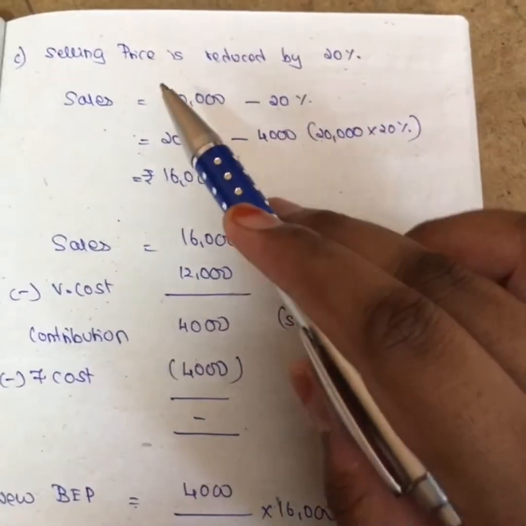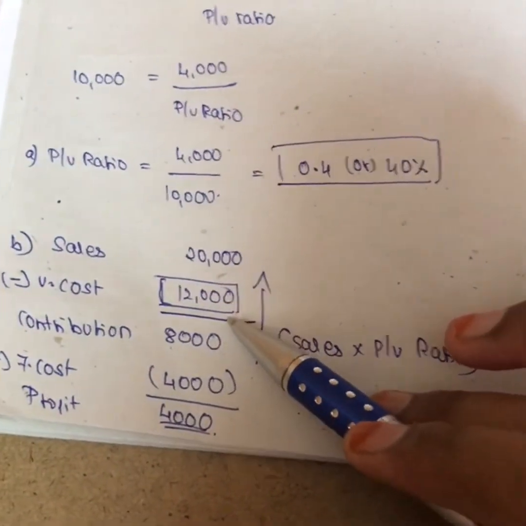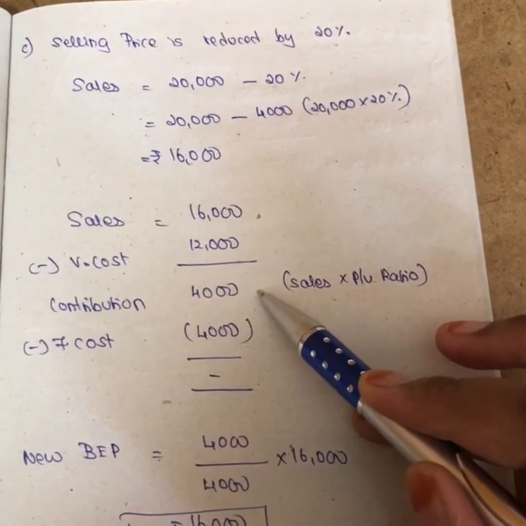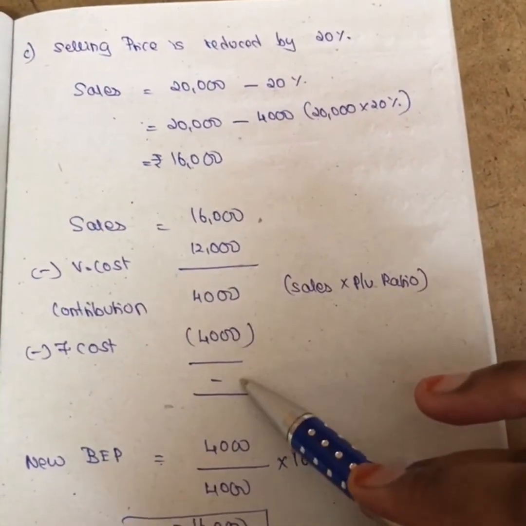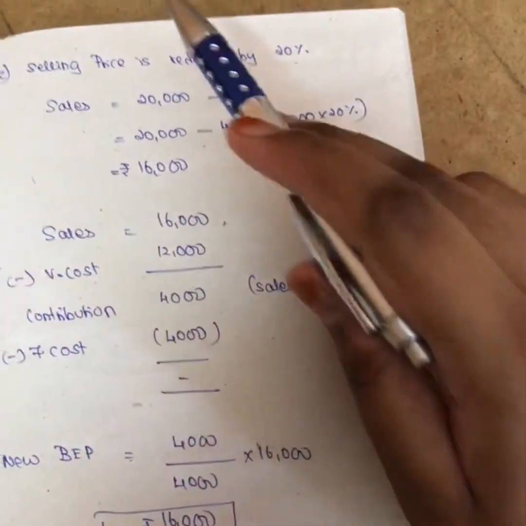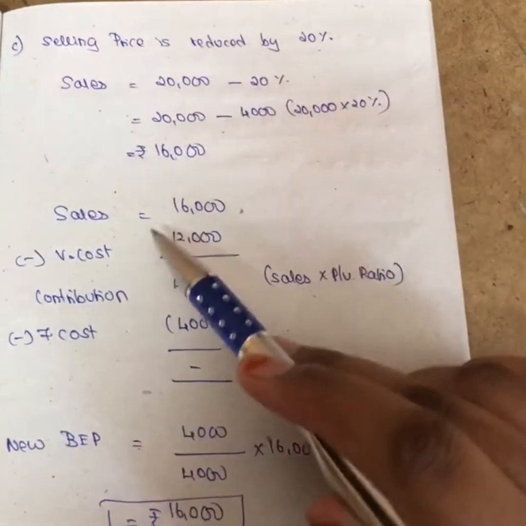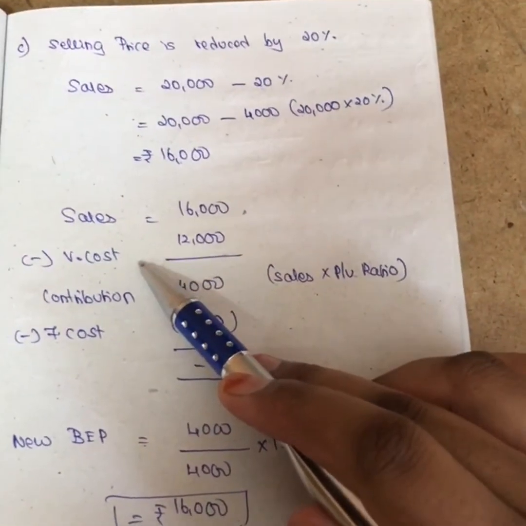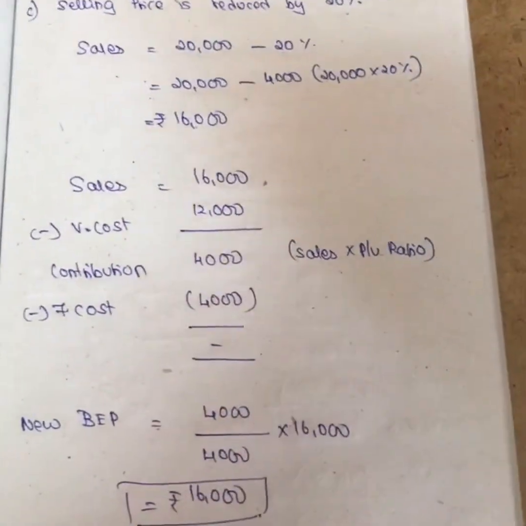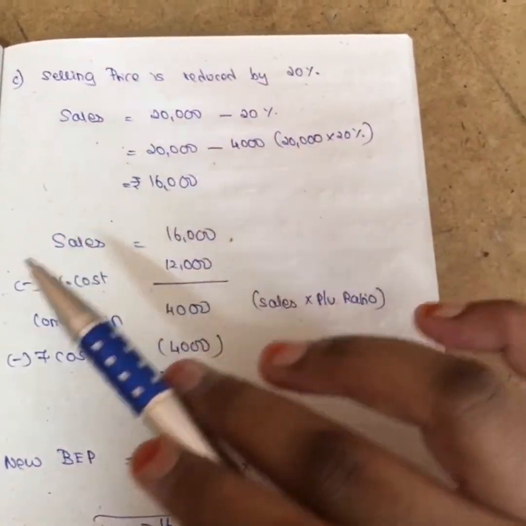So whenever there is a change in selling price, girls, your variable cost will never change. Here we calculated variable cost as 12,000, the same thing I'm writing here, 12,000. If I minus these two, I get contribution as 4,000, minus fixed cost 4,000, so I get my profit as 0. Another important thing, girls, in case in this question they say sales is reduced by 20%, then your variable cost will also change. Not to be worried, we will do another big problem where you will understand the concept thoroughly. So if it is sales, then variable cost also will change. Since it is selling price, your variable cost will never change.